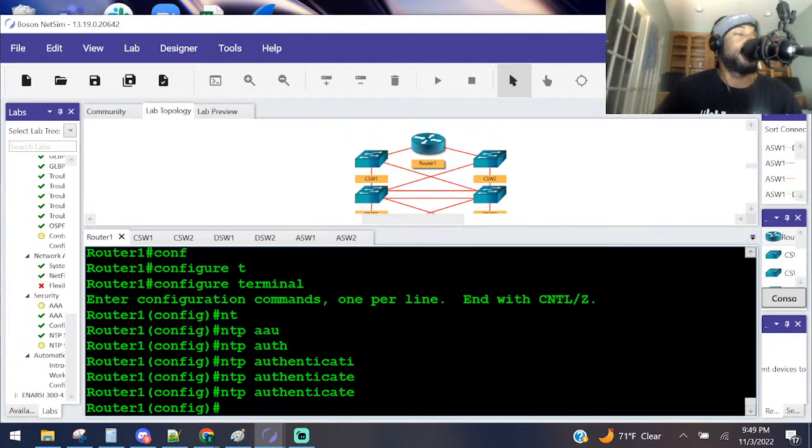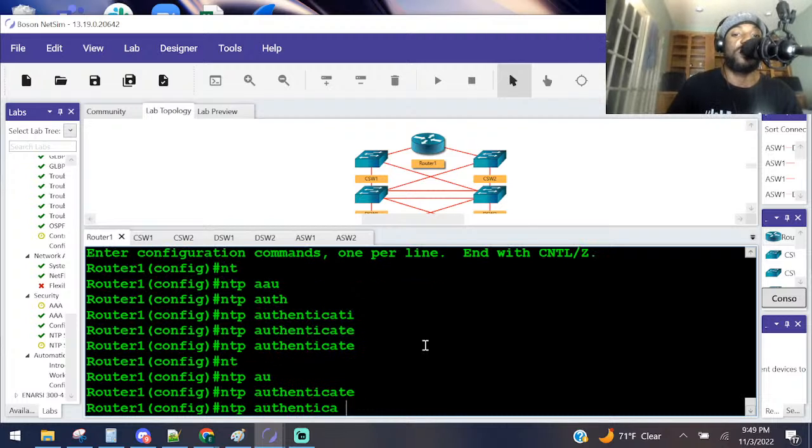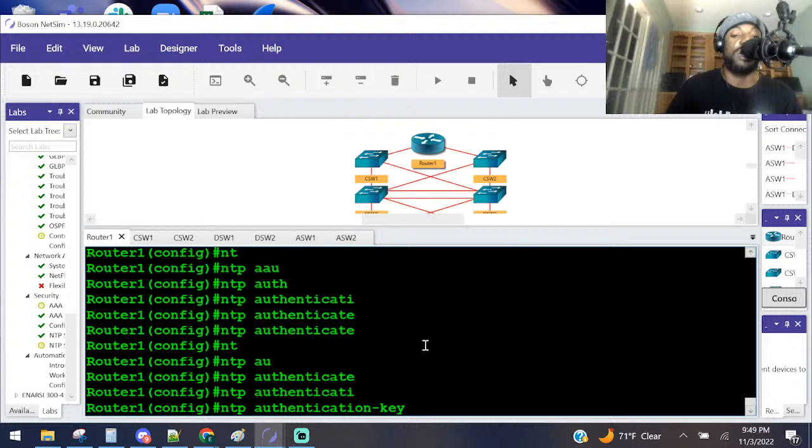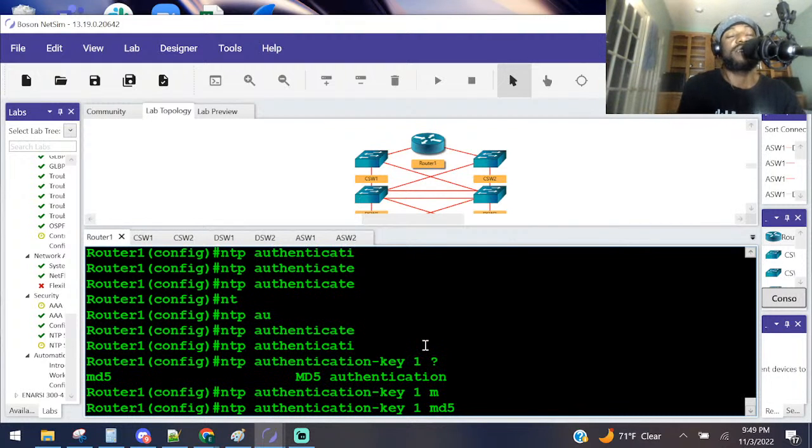I don't know how to explain that. You're just using the password basically to authenticate your NTP setup. So I believe it is NTP authentication key. They say ID of 1, MD5. Oh, it uses MD5 authentication. That's how it uses it. That's what they want to ask right there.